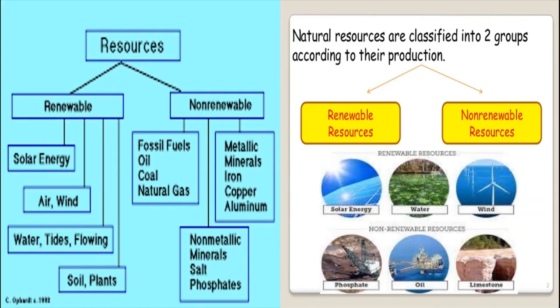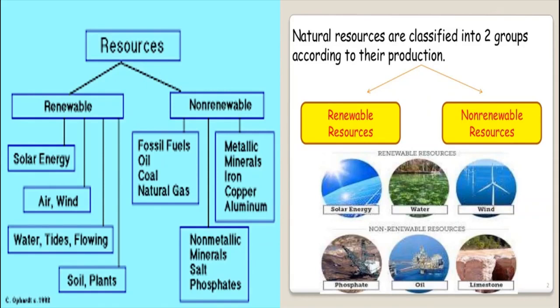First, renewable resources are those which get renewed or replenished quickly. In a simple way, renewal means we will get it back again, like when you renew your passport. So renewable resources are replenished quickly by nature.